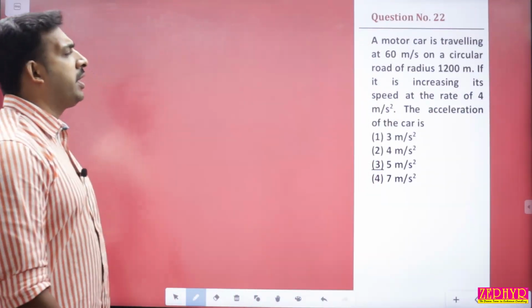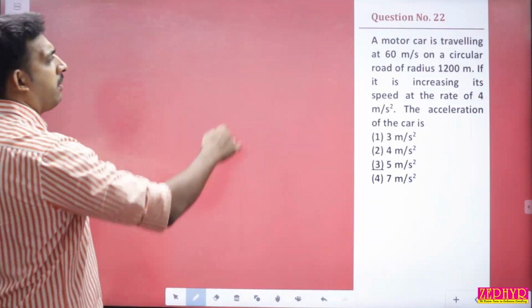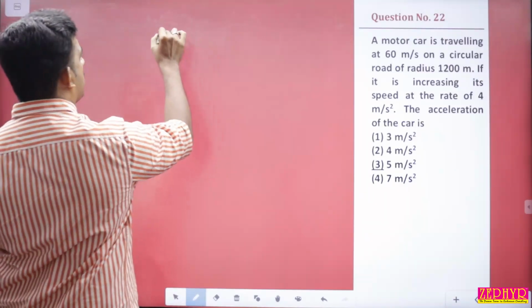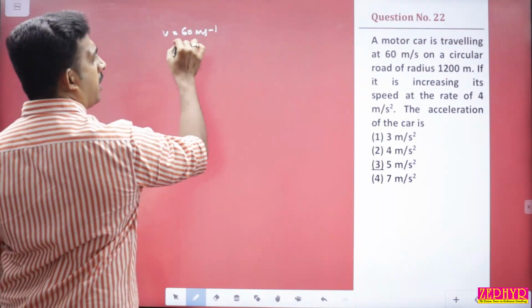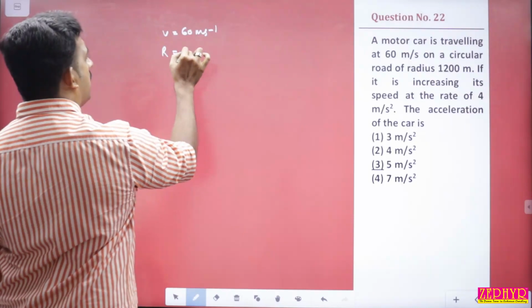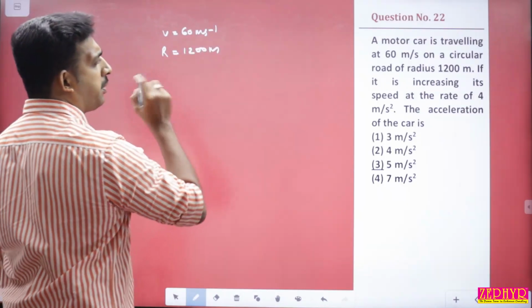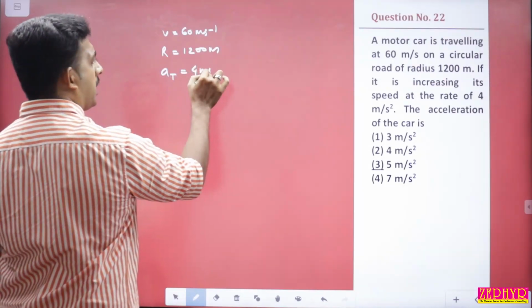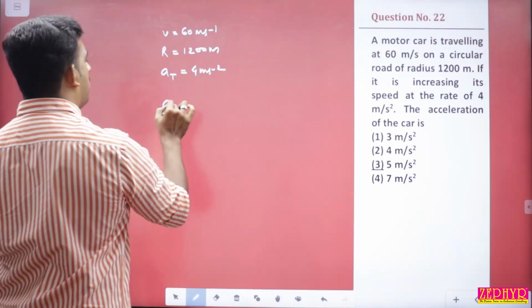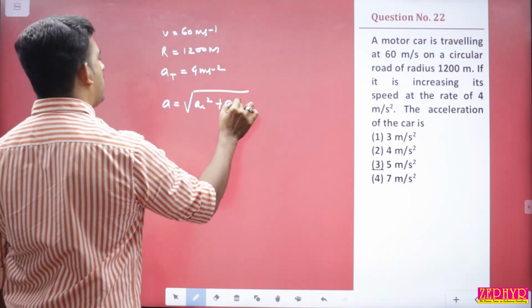Question 22. A motor car is traveling at 60 meter per second on a circular road of radius 1200 meter. So velocity v equals 60 meter per second on a circular road of radius r equals 1200 meter. If it is increasing its speed at the rate of 4 meter per second square, the tangential acceleration is 4 meter per second square. The acceleration of the car will be a equals root of ac square plus at square.